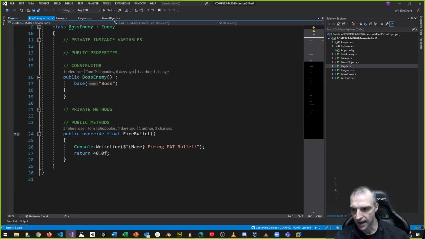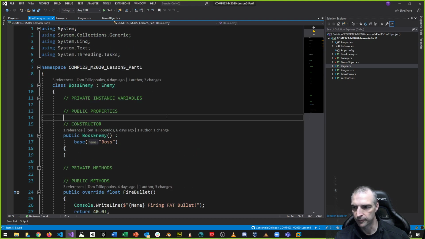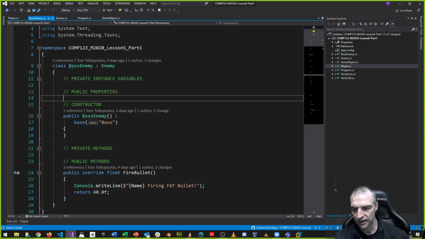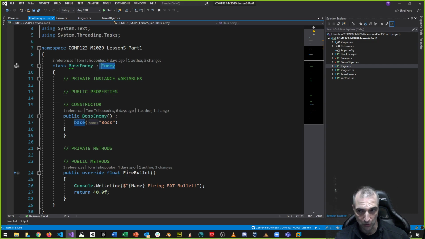But boss enemy is not good. Well, it is, because enemy doesn't force you to, and boss enemy derives from enemy, and both can be defined. I can define both a regular enemy plus a boss enemy. There are different types; one is more specialized than the other, but I'm probably going to instantiate both. Even though enemy is a little bit abstract, I could mark it as abstract. And if I do mark enemy as abstract, as an example, right?